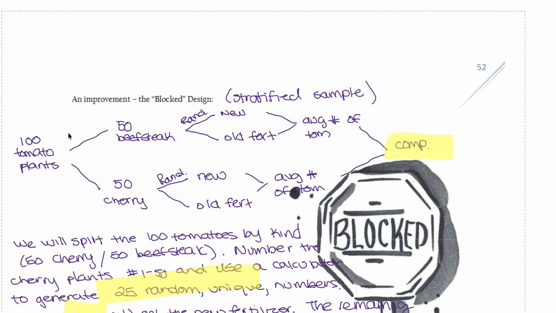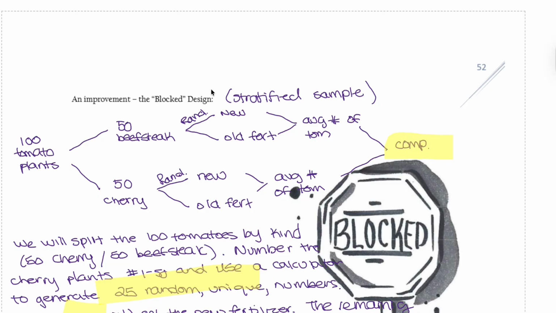We're going to see, because different types of breeds will impact the tomato growth period, different plants may have different growing periods. So we're going to divide it into two breeds. One is beefsteak, 50 tomato plants. One is cherry, 50 tomato plants also. We're going to randomly assign those breeds new and old fertilizer, and we're going to average the number of tomatoes and compare at the end.